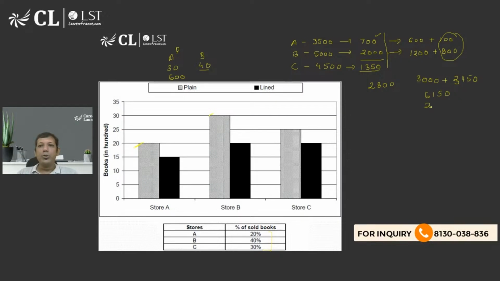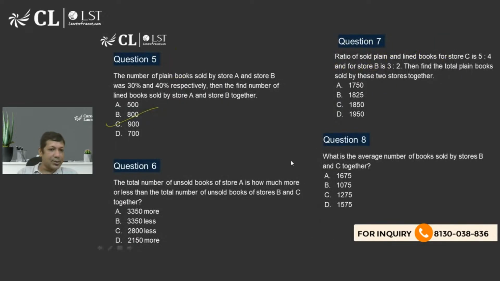How many unsold books by A? That is 2800. So it is going to be 3350 less. So the answer of this question is going to be option B. A selling 3350 less. Very nice, Kartikeya.